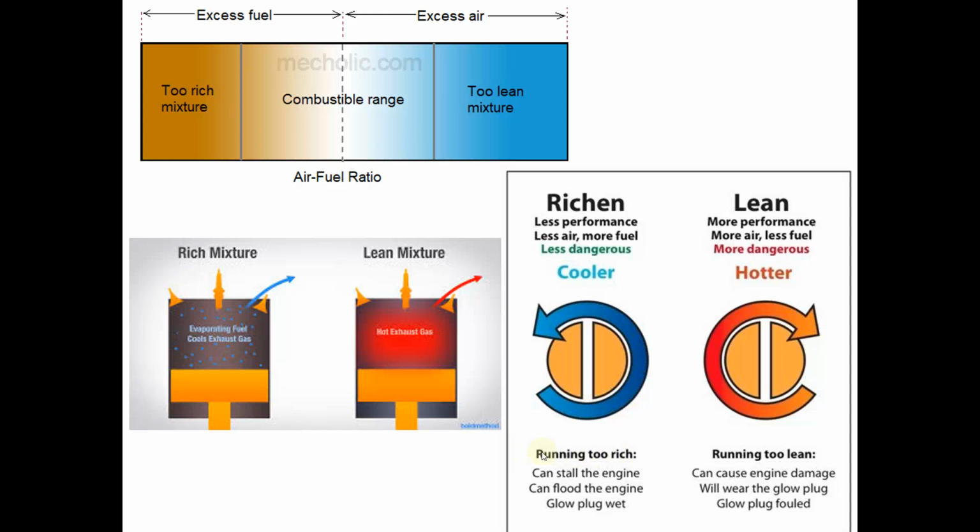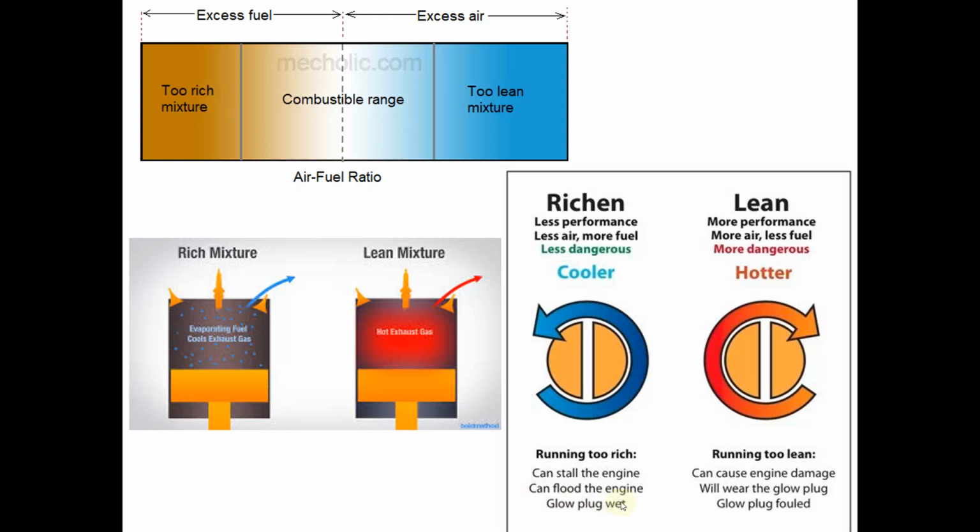Now running in a very rich mixture, it can cause stalling of the engine. Stalling in the sense the carbon deposits can accumulate due to incomplete combustion, and gradually it can lead to engine stoppage. And it can flood the engine, again blocking the engine with all this dust and the carbon particles.